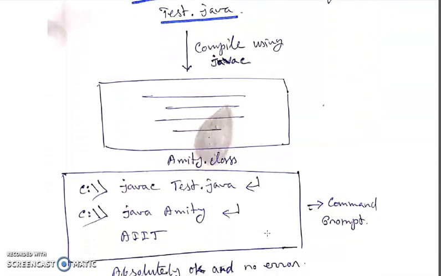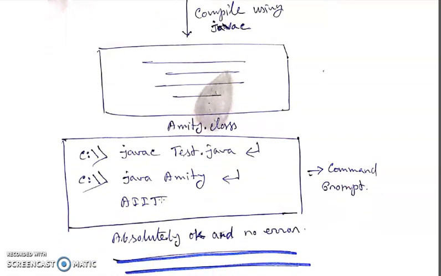But please remember in the command prompt you have to write javac test.java, because your source file name you have given is test.java.